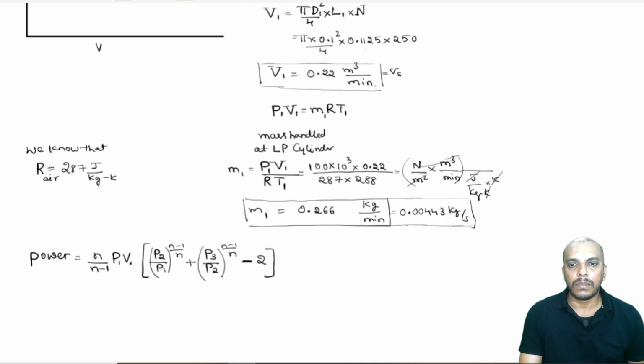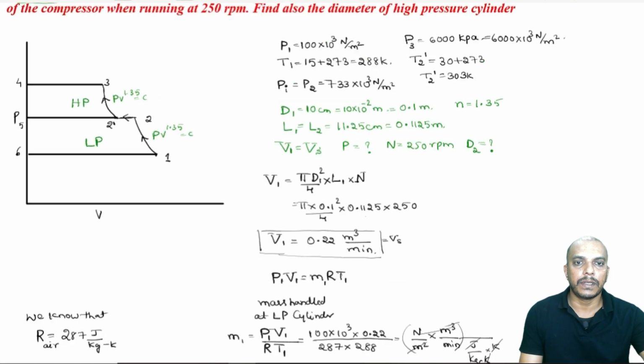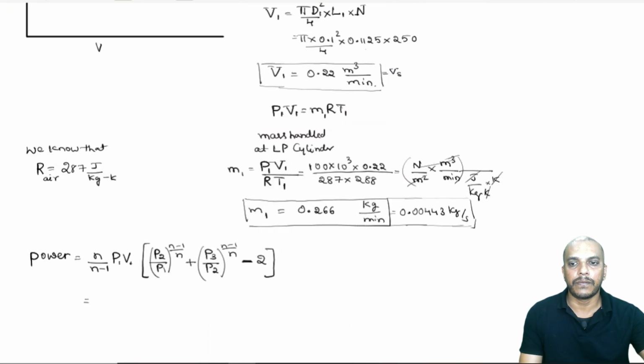Now, we can substitute this n by n minus 1. We have been given this value n is 1.35. So, 1.35 divided by 1.35 minus 1 multiplied by P1, now our P1 is 100 into 10 power 3 into our V1.